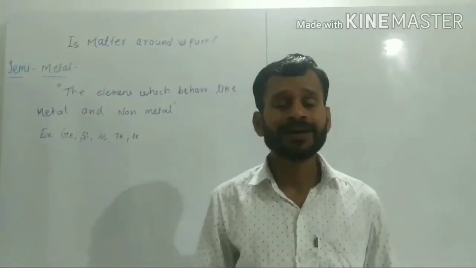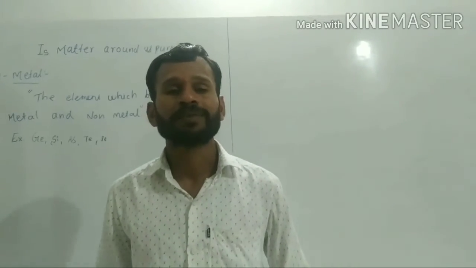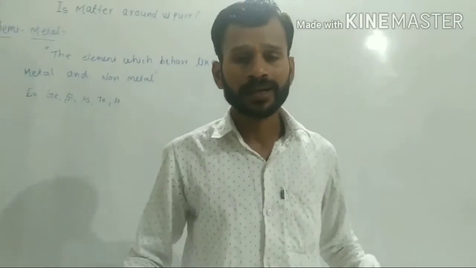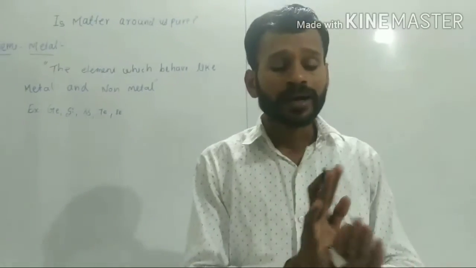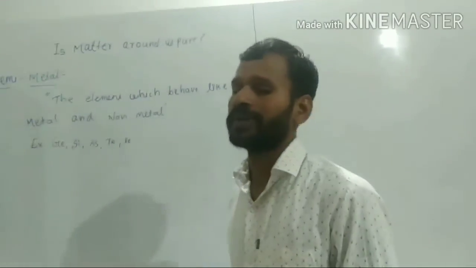These are the examples of semi-metals, and in this way we completed the first concept, the element concept. Understand? So this is the semi-metal.